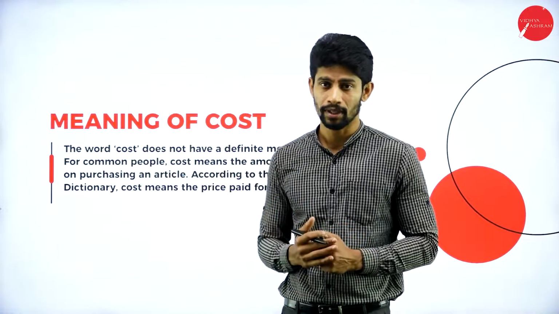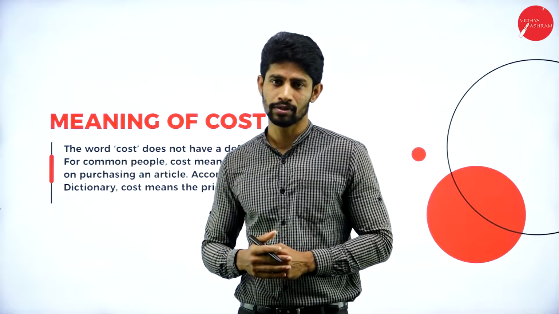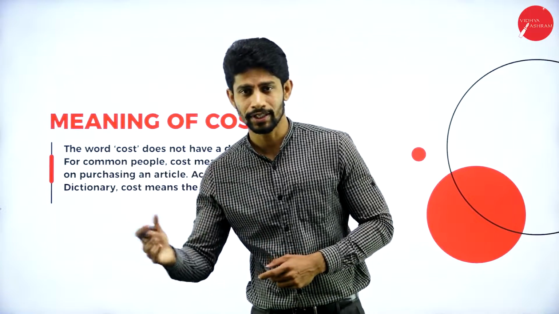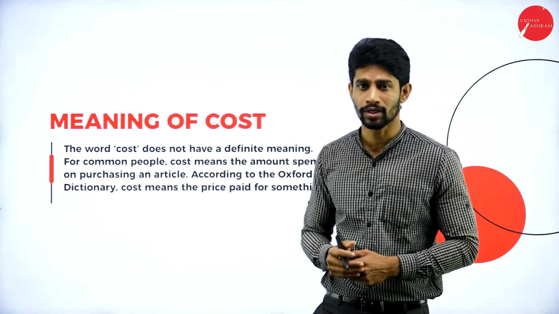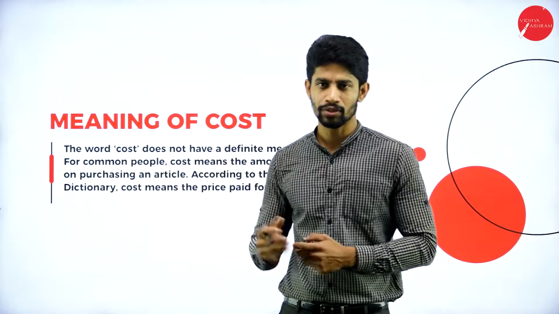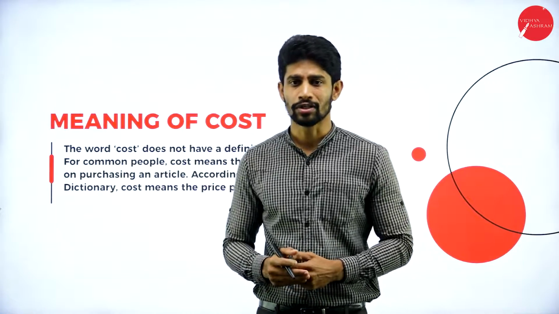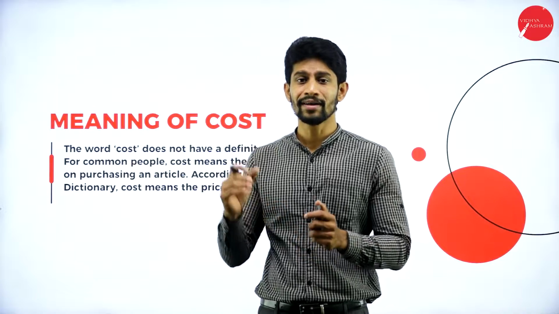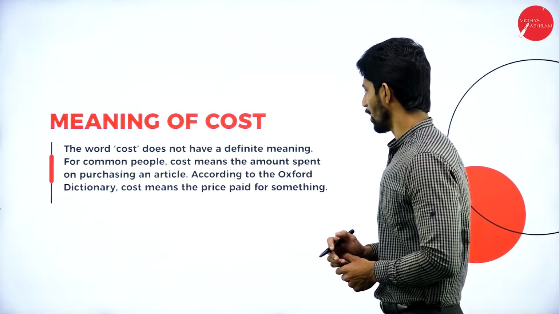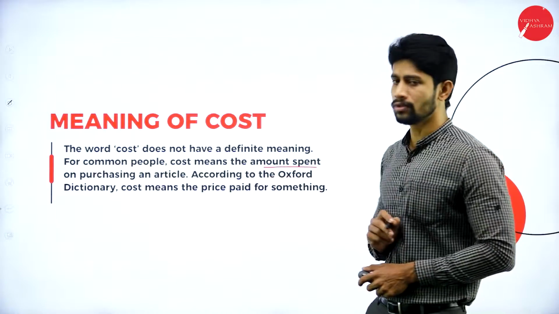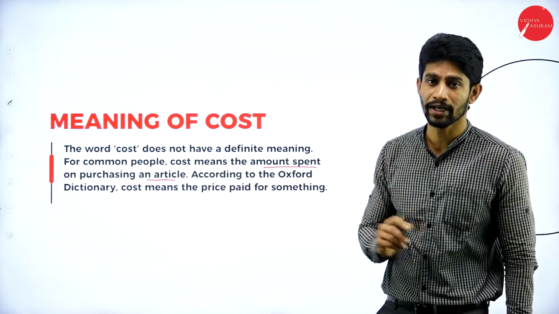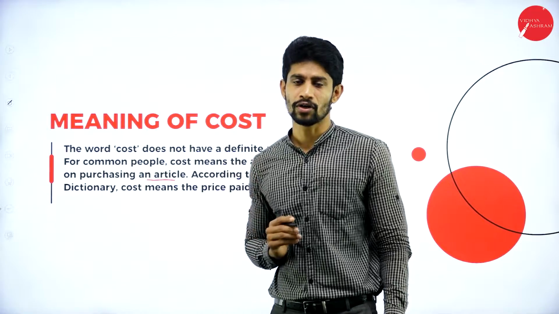For example, if you are spending some money to purchase clothes, the amount you are paying is cost. If you are purchasing some products, the amount spent on purchasing the product is called cost. If you are getting some services, the amount paid to that person to receive the services is called cost. So this word cost does not have a definite meaning. For common people, cost means the amount spent on purchasing an article.